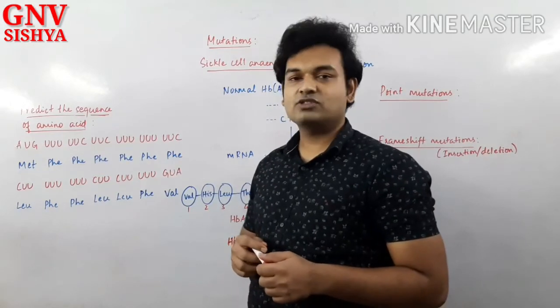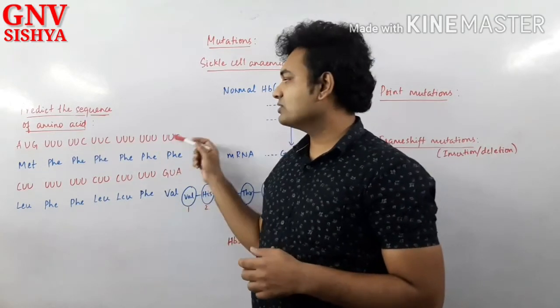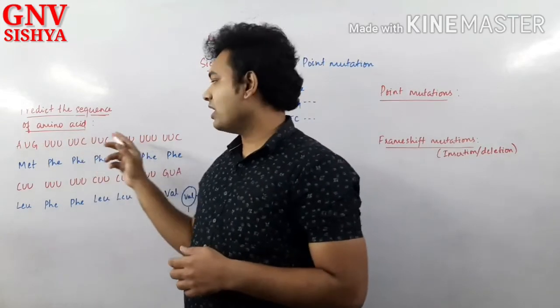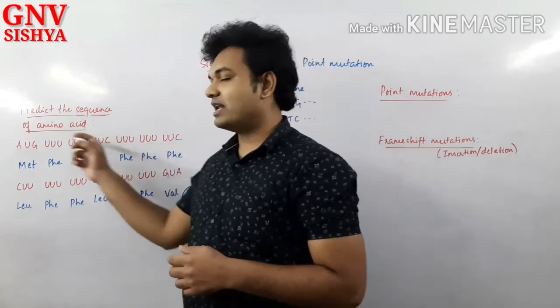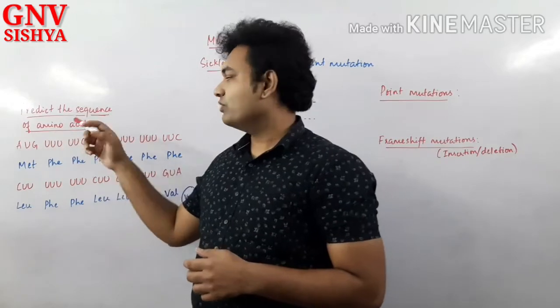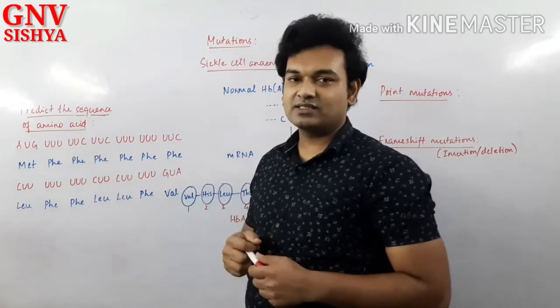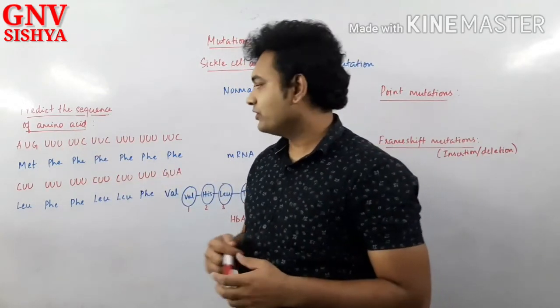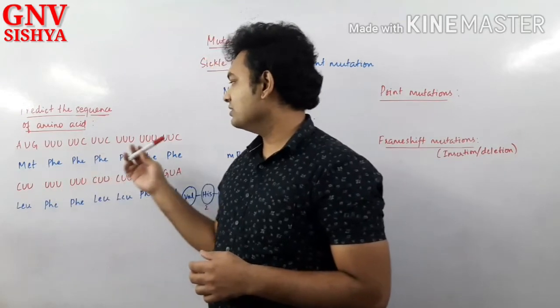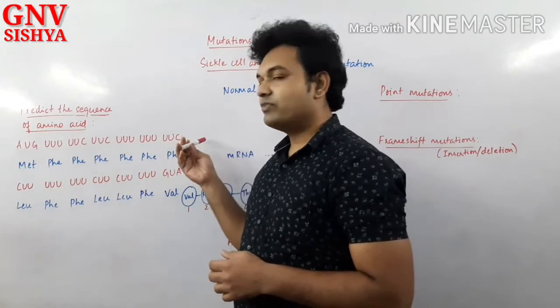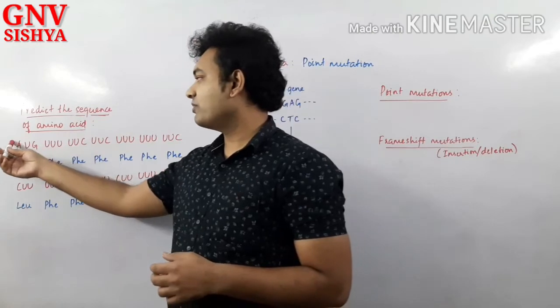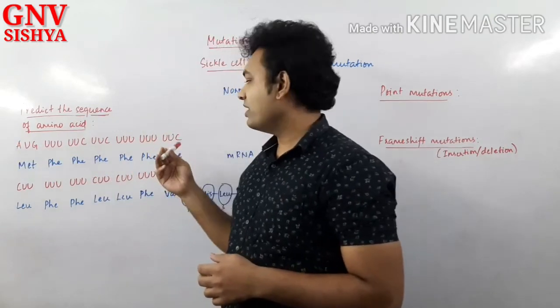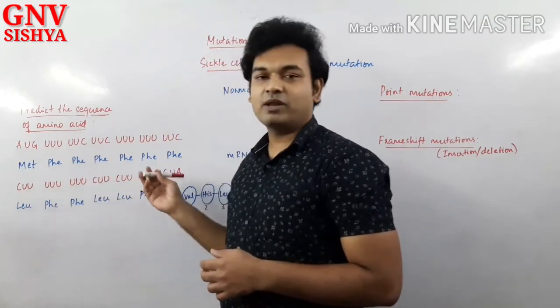Now in your book they have asked one question. Can you do the same process in the reverse manner? Can you read the RNA in the opposite direction, and will you be able to get the same sequence of amino acids? Obviously the answer is no. That is what I have done here. You can see this sequence from right to left. This must be from 5' to 3', yes or no? So I have written it from 3' to 5' direction.